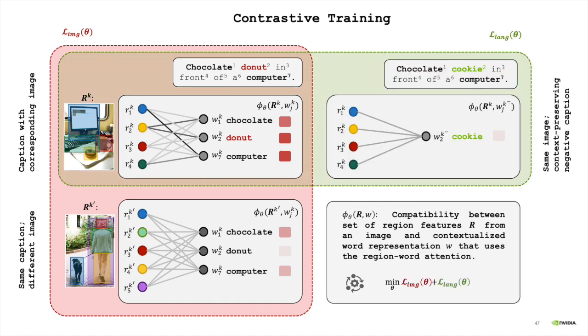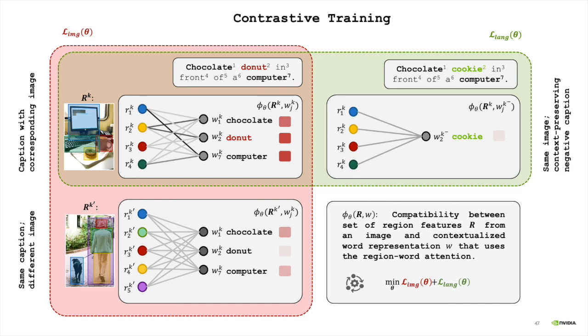We can also construct negative pairs by pairing the original image with a randomly sampled caption. We designed the compatibility function such that achieving a higher compatibility score corresponds to correctly assigning regions to words. For negative pairs, we expect the words not to select any region strongly, which corresponds to producing near uniform attention over regions. While it's common to construct negative pairs by replacing either the image or caption in a true pair